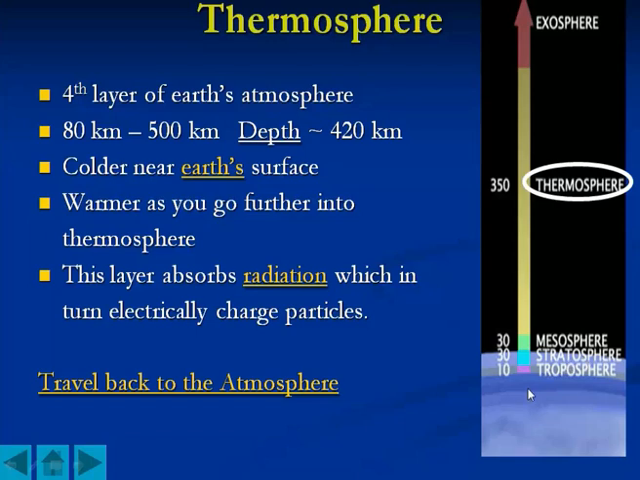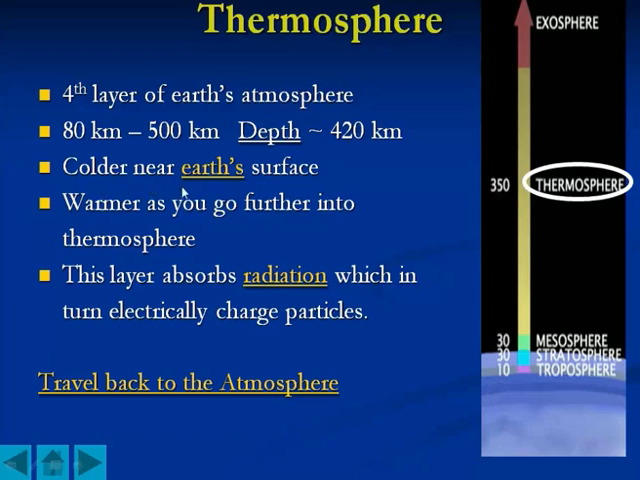If we start counting from the troposphere, this is the fourth layer of the atmosphere. Its height ranges from above 80 kilometers from the surface of Earth up to 500 kilometers. So the depth is highest, around 420 kilometers. You will see it is the thermosphere.